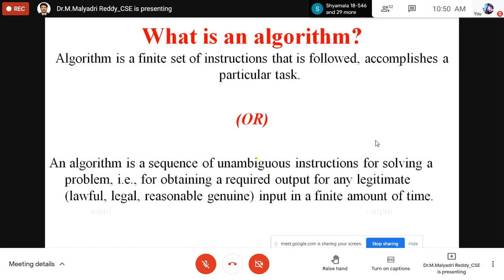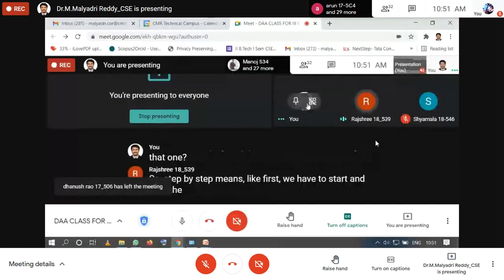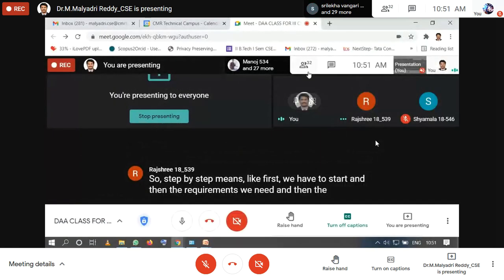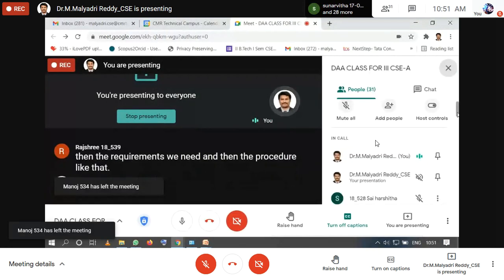Yes, sir. Now, what is the definition of algorithm in your own words? Sir, it is a step-by-step procedure to solve a problem. What is the step-by-step procedure? What is the meaning of that? Step by step means first we have to start, and then the requirements we need, and then the procedure, like that. Right.